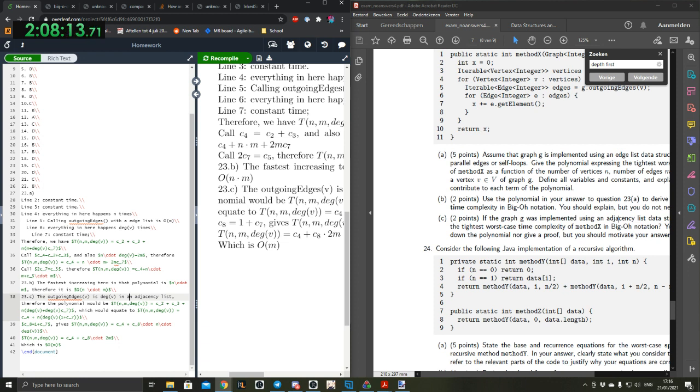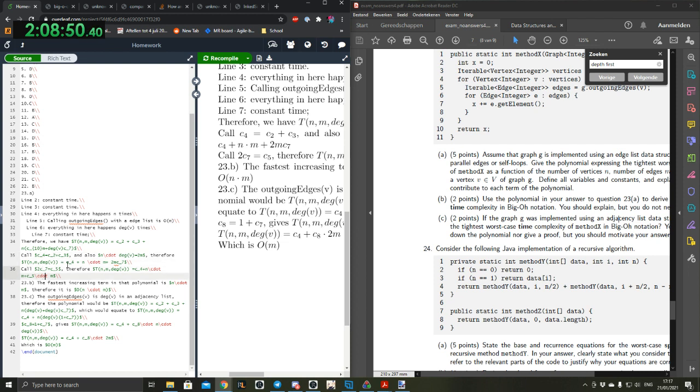But then the polynomial isn't complete for part A exclusively. But 23C doesn't need a polynomial. If we're talking about the original polynomial, then you need to change it. Then we'd have to say that it is O(m). Therefore, we have, let's say, C10 times m, and then we would also have to carry that through to everything else.